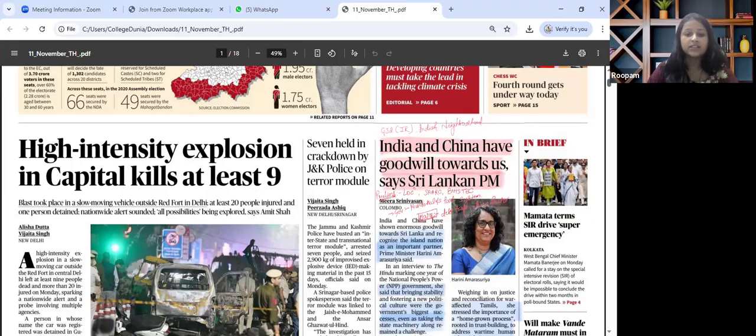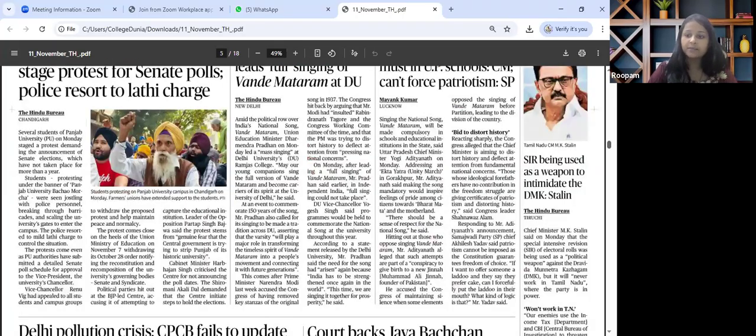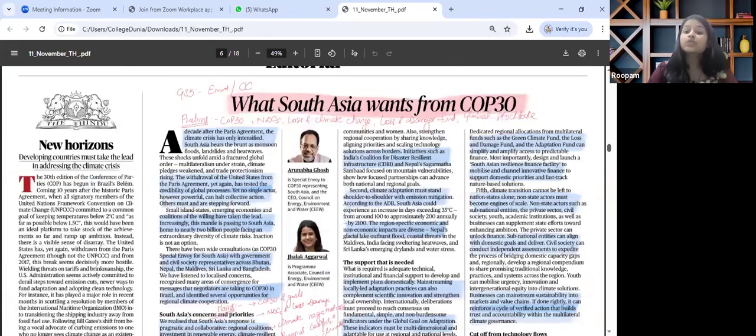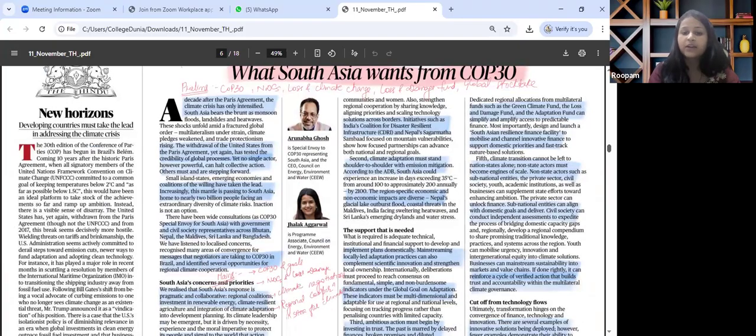The next important article in the paper, which is on the editorial page, talks about what South Asia wants from COP30. Now, when we map this article, this will fall under GS paper 3, environment and climate change. The key theme discussed here is equity, climate finance, and adaptation for developing nations before COP30. You have to tell me where COP30 would be hosted, which country will host it.